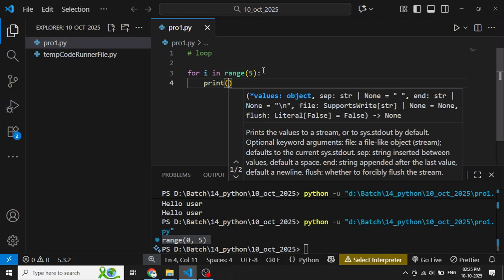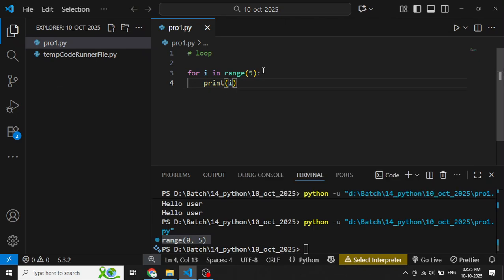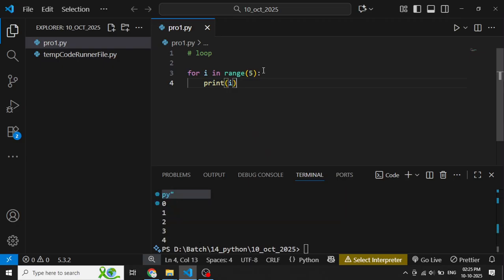Then I say print value of I. Control S, and then I run this program. Then I get values 0 to 4. In this case, we don't have to worry about index out of bound exception like in Java. It always executes up to the value we define only. Here range is a function, and in is used to check whether the value is available. If it is, I get that value and print it on the console screen.